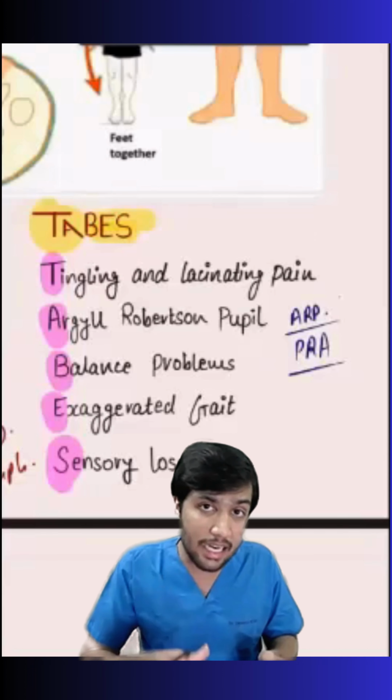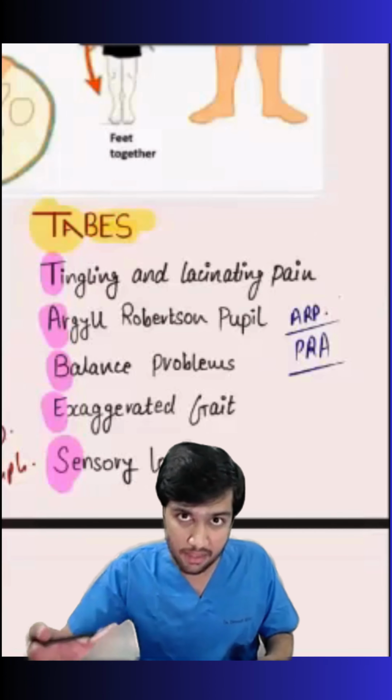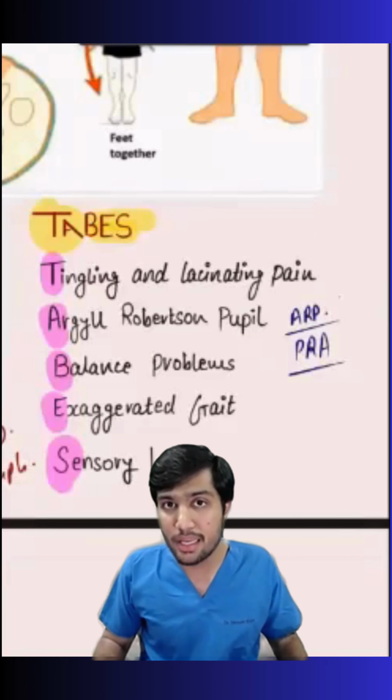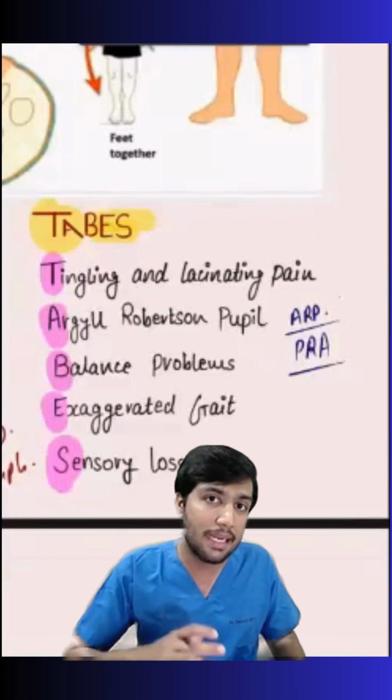This is nothing but Argyll Robertson pupil, and these are all the features of your Tabes dorsalis, which is a late manifestation of tertiary syphilis. And in the treatment you will give an antibiotic which is known as penicillin G.